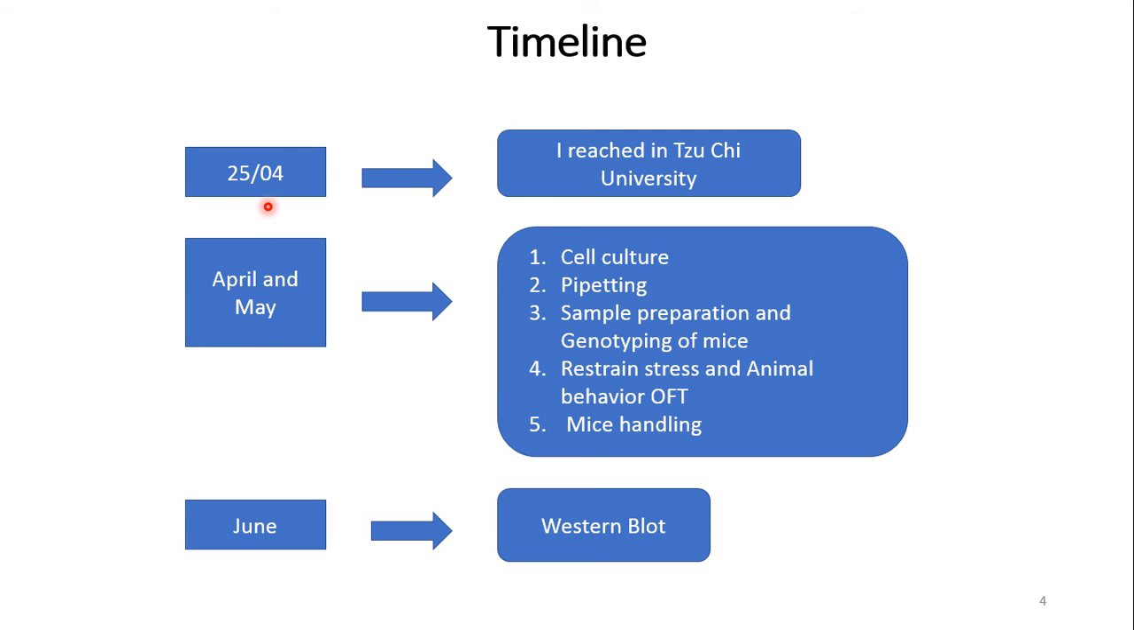Timeline. I reached Sachi University on 25th April. In April and May, I learned different techniques in my lab. These are cell culture, pipetting, sample preparation and genotyping of mice, restraint stress and animal behavior, open field test, and mice handling. In June, I am learning about Western blot.